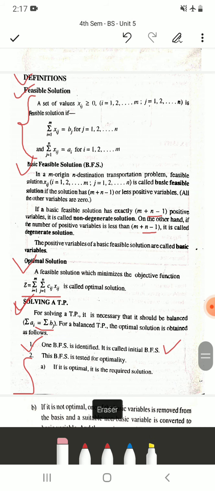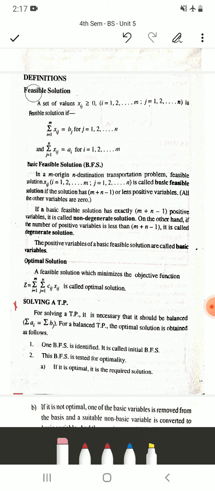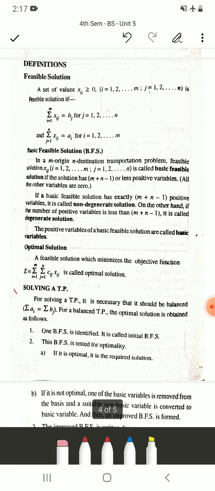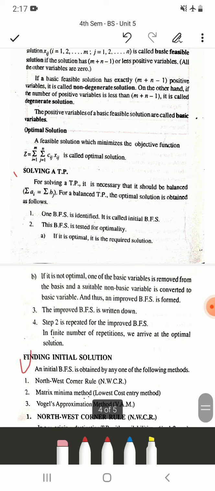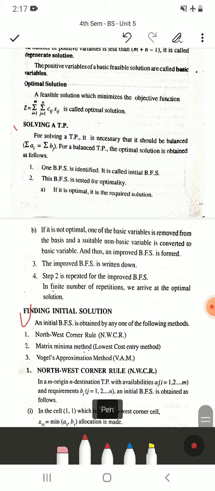You understand these definitions better when you solve problems, but remember them, as they can be asked for 2 marks. And there are 3 methods to find the initial basic feasible solution: the northwest corner rule, matrix minima method, and Vogel's approximation method. In the next class, we will solve problems based on the northwest corner rule to find the initial basic solution. Thank you.